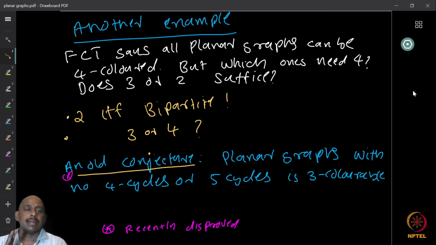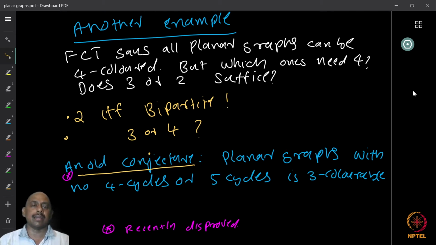So you can color with less than or equal to four colors. But now the question is that if all planar graphs are four colorable, does every such graph require four? Obviously no, right? It says that at most four. Now the question is, which graphs actually require four? Which graphs will do with three? Which graphs will do with two? Now the case of two is very easy, right? We know that a graph is two colorable if and only if it is bipartite. So even for planar graphs, it is two colorable if and only if it is bipartite. So bipartite planar graphs are easy to characterize. So that question is resolved.